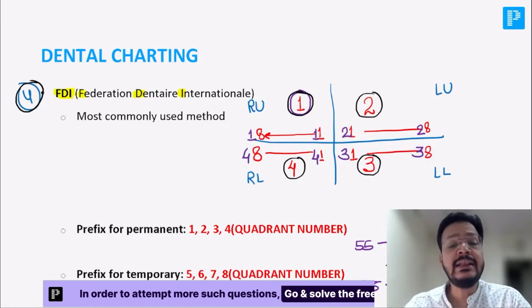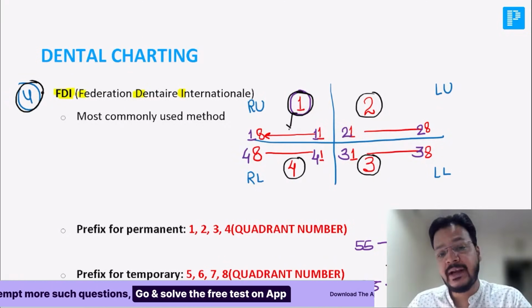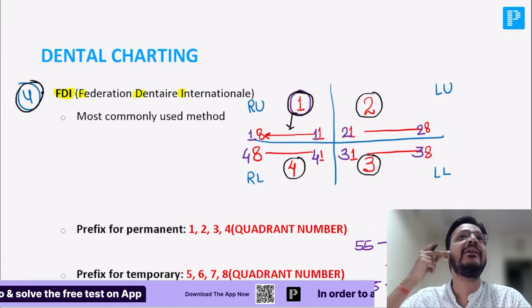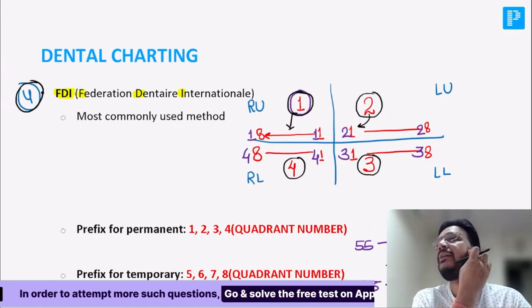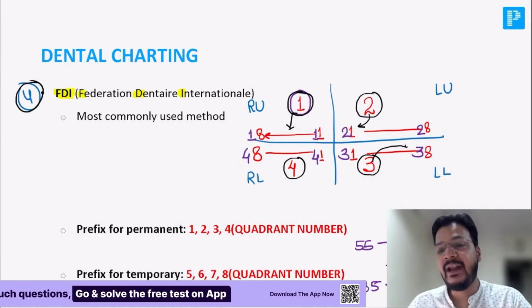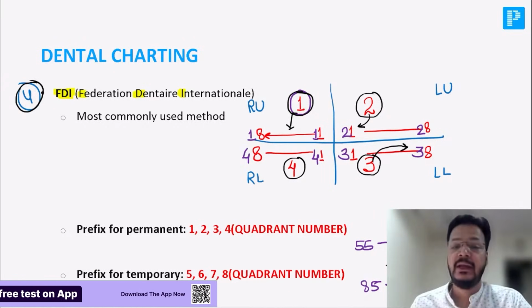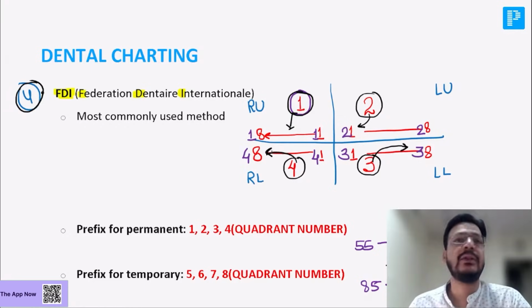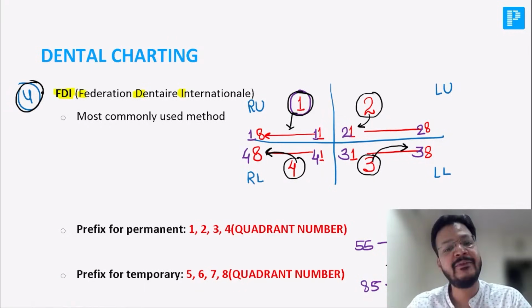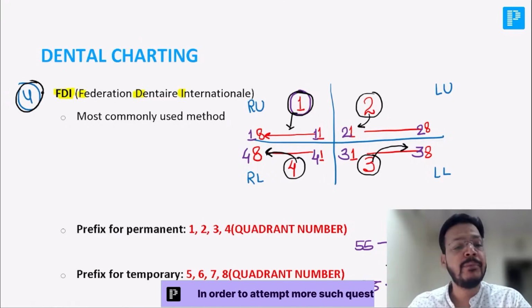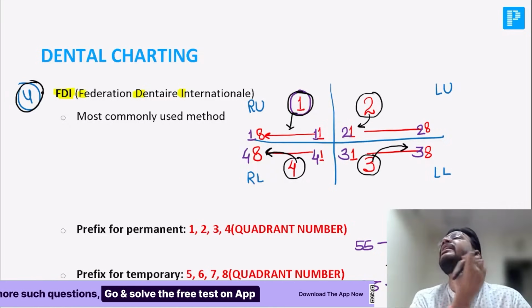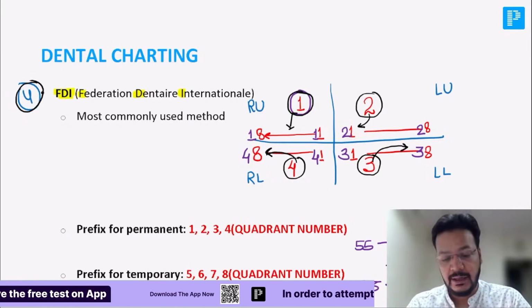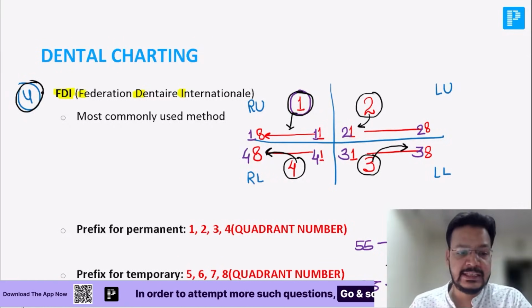Now in the teeth, in the 1st quadrant, I will add 1, that is 1-1 to 1-8. In the 2nd quadrant, I will add 2, that is 2-1 to 2-8. In the 3rd quadrant, I will add 3, that is 3-1 to 3-8. And in the 4th quadrant, I will add 4, that will be 4-1 to 4-8. That is a very simple trick. This is FDI.